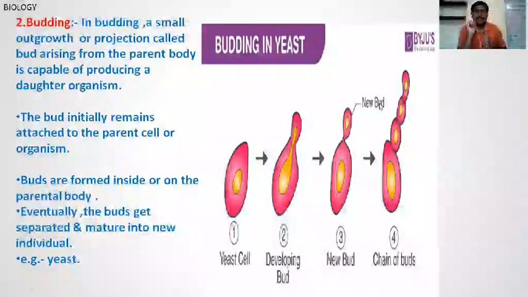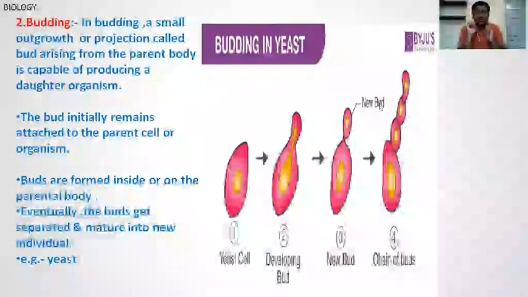Binary fission and budding are also different, because in binary fission a single cell divides to produce two equal cells. But in budding, a single cell divides to produce two unequal cells, because the parent cell size is large and the new offspring is very small in size.